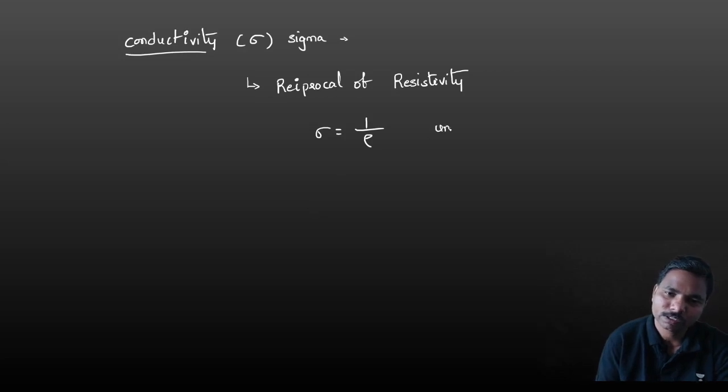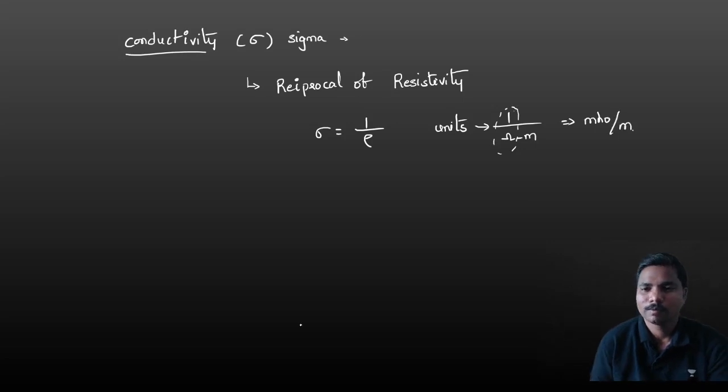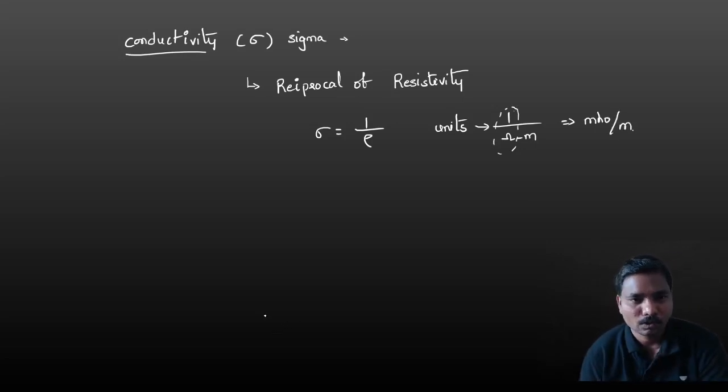Then the units are 1 by rho; the units of rho are ohm meter, so 1 by ohm meter. 1 by ohm is nothing but mho, so the units are mho per meter. So conductivity is the reciprocal of resistivity, and the units are mho per meter. It is also very important, guys.